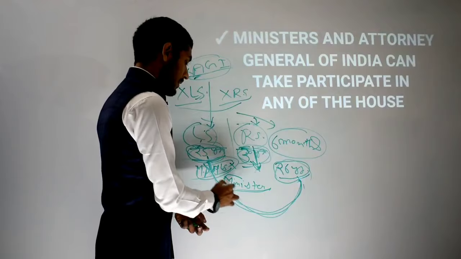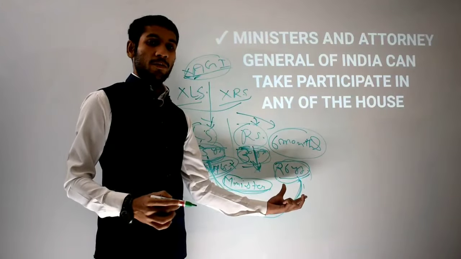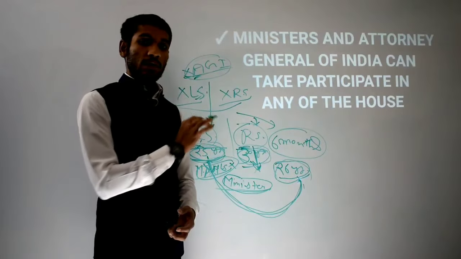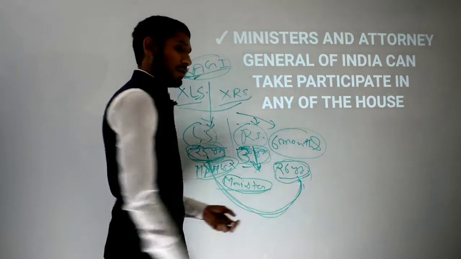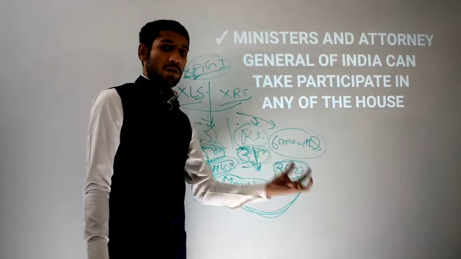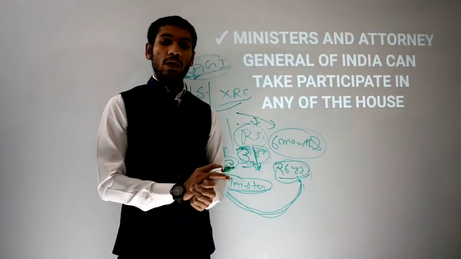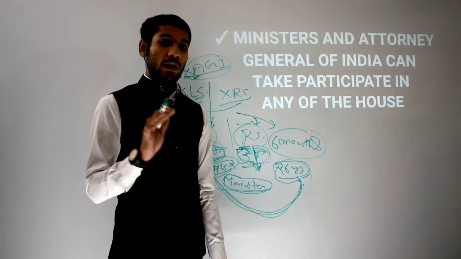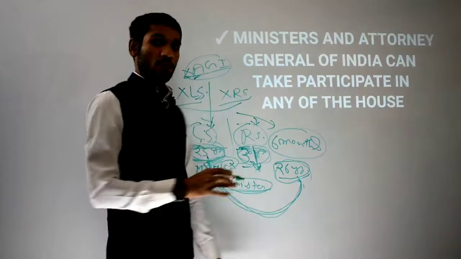But anyone whose age is only 26 years, if the Prime Minister wants that person to become a minister, he will suggest and call the President to appoint this person as minister of this ministry. The President will appoint that person, so now the 26-year-old will become a minister. Right now he or she is not a member of parliament of either house, only a minister. He can continue his ministry for 6 months without being a member of parliament of either house.